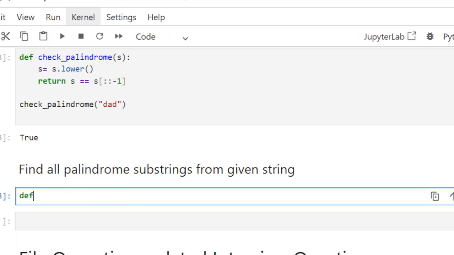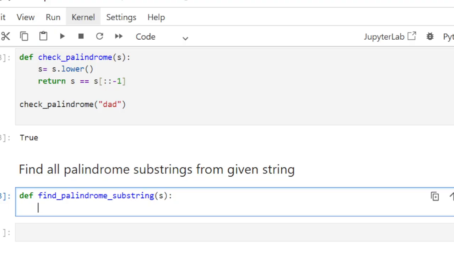So we need to create a function. First, the function find palindrome substring, and we need to give a string as the input.